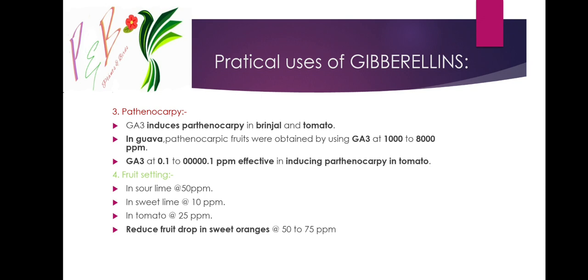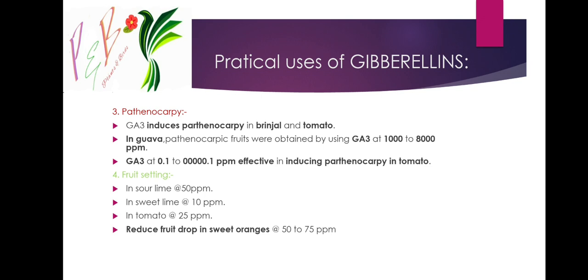Okay, next, the last practical use of gibberellin is fruit setting. As in auxins, the auxin used to reduce fruit drop is naphthalene acetic acid, NAA, at 10 to 20 ppm. Here, gibberellic acid is used at 50 to 75 ppm to reduce fruit drop in sweet oranges itself.